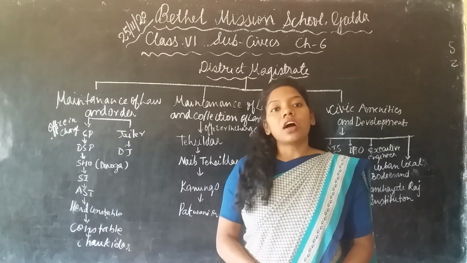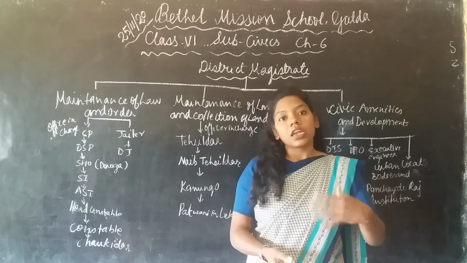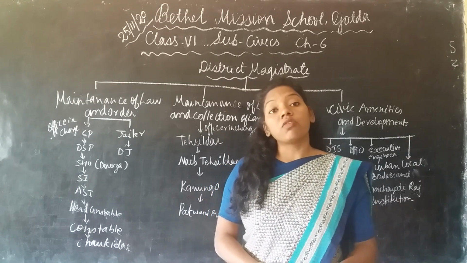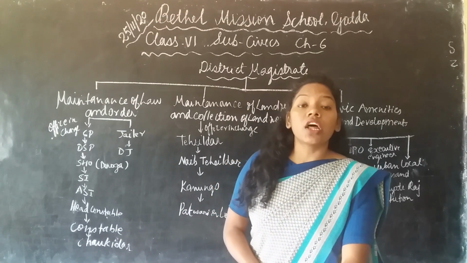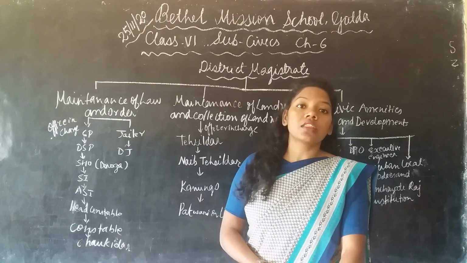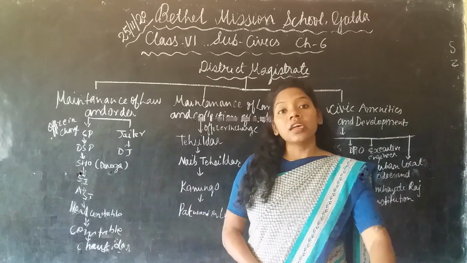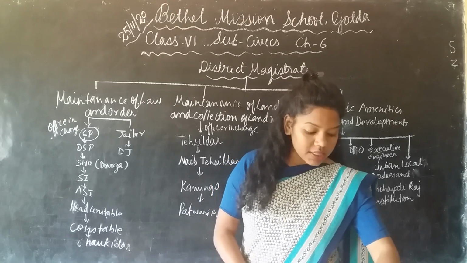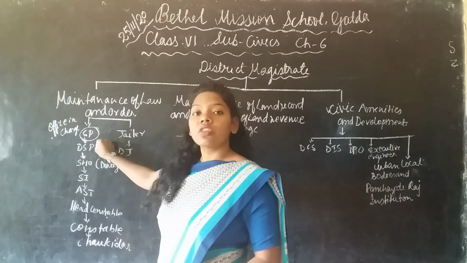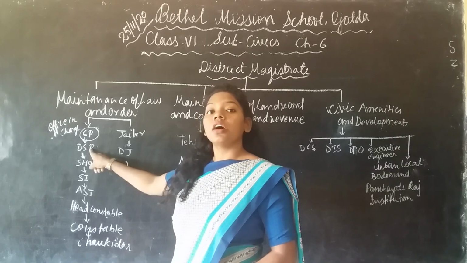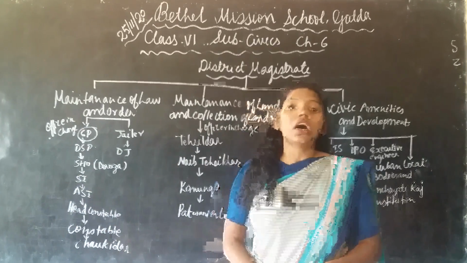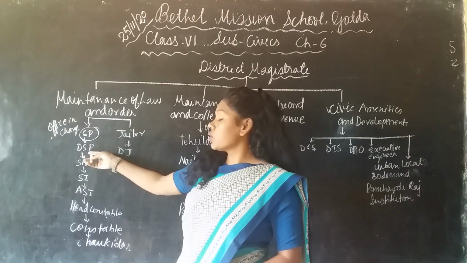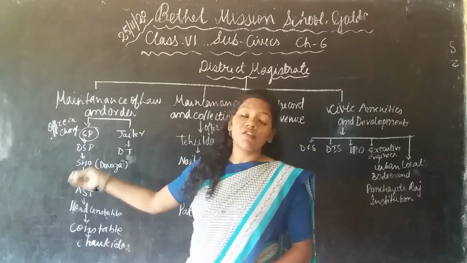So in the maintenance of law and order under the district magistrate, the officer in charge is the SP, and under him there are many officers. SP stands for Superintendent of Police, and under him there is a Deputy Superintendent of Police, and under the Deputy Superintendent of Police there are many police stations, which are distributed. Under the Deputy Superintendent of Police there are 7 to 8 police stations.